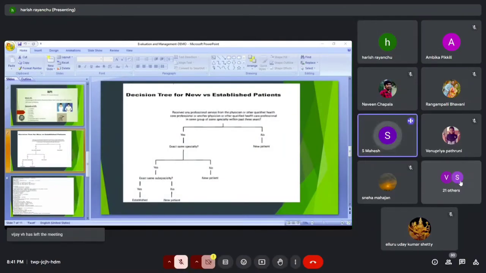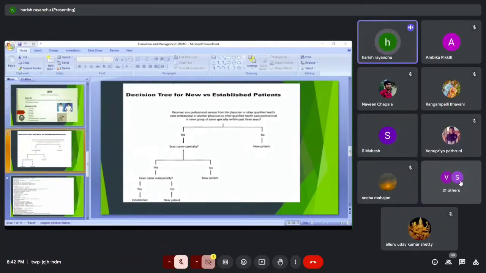Yeah, I have one question. If the patient comes with a different problem, is that a new patient? Different problem or established, you need to check the department: which physician is going to evaluate the patient? For example, the first time he visited for gastro, and after that a heart problem. He is getting a circulatory-related condition, so it will not be evaluated by gastro. He is coming for cardio, right?